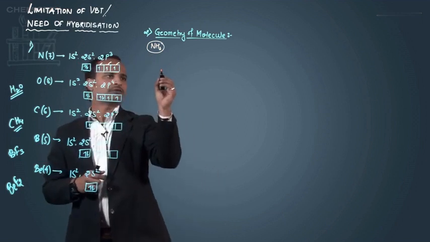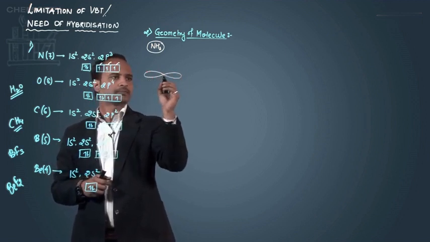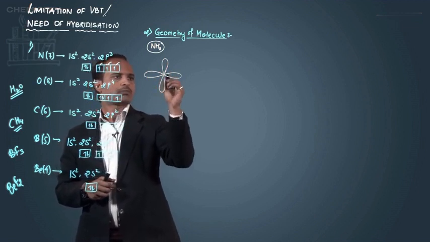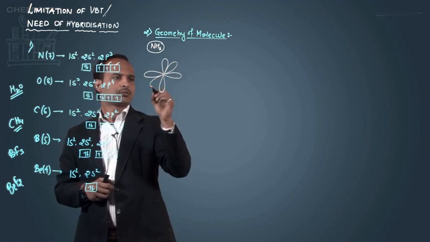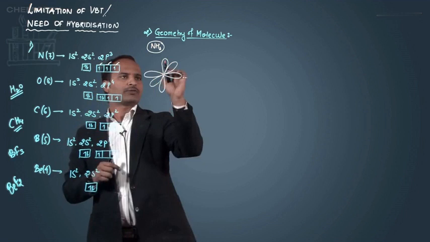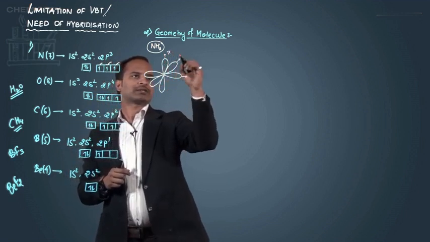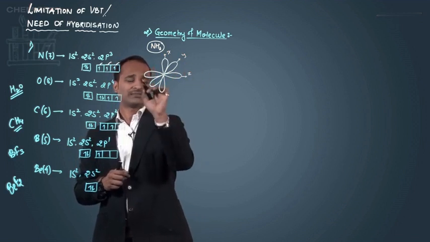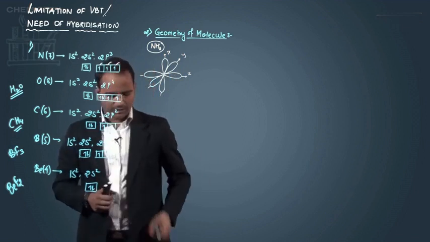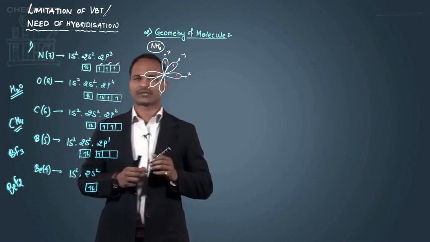And the p orbital has a dumbbell shape. This is px, this is py, and this is pz, the x-axis, y-axis, and z-axis. This has a single electron, this also has a single electron, and this also has a single electron.